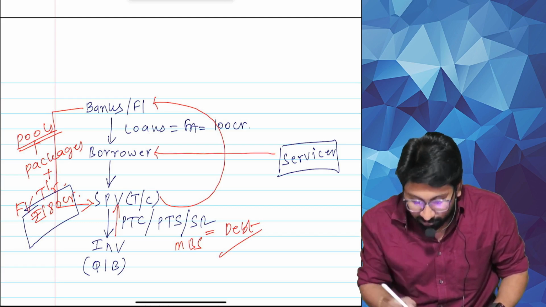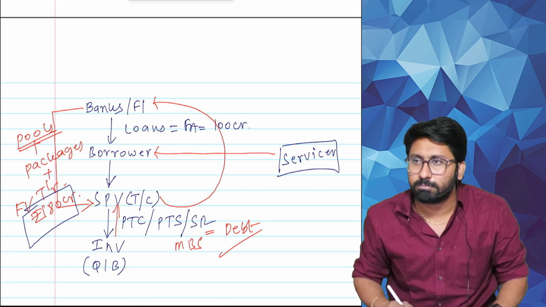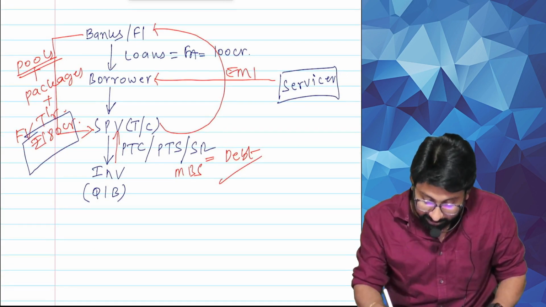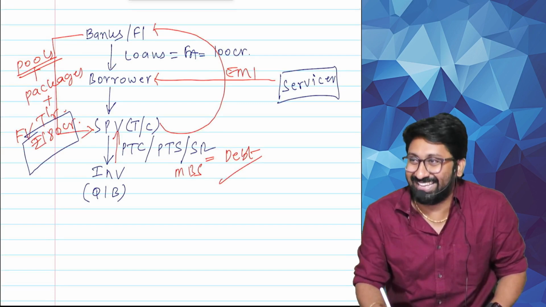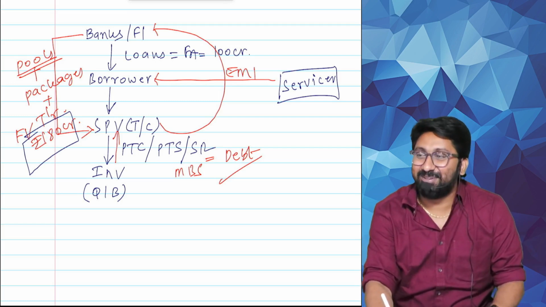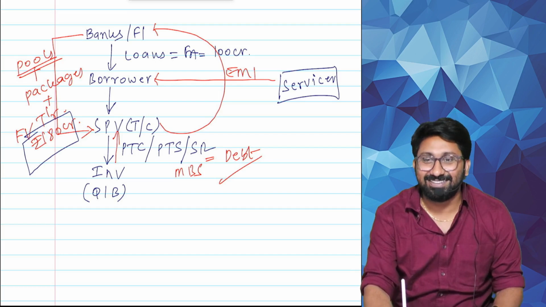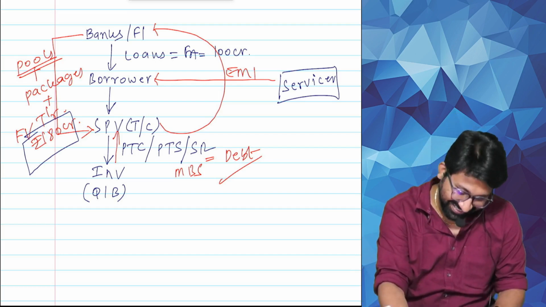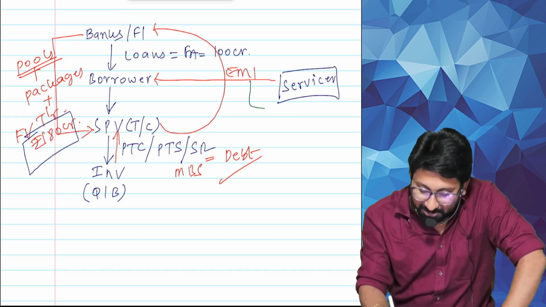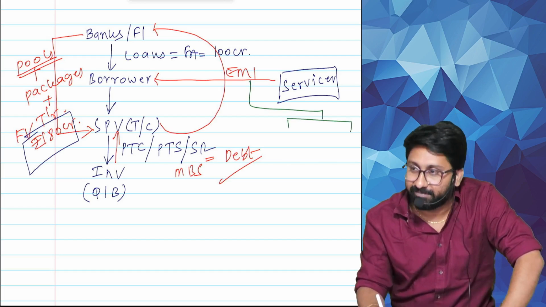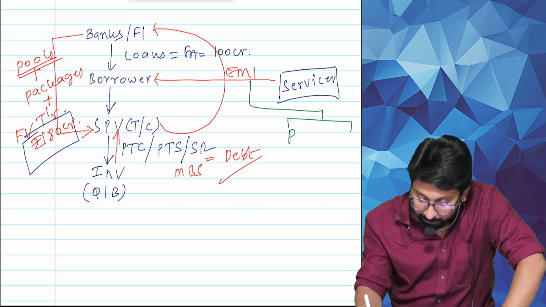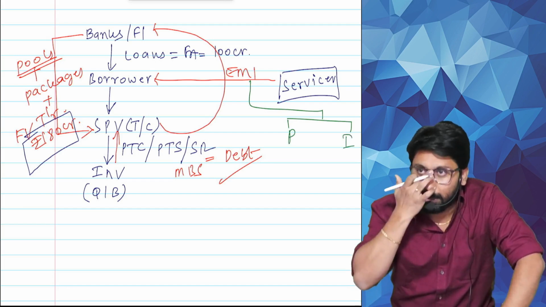They will go to the borrower and collect what? EMI. So they will collect EMI. Now EMI has two parts. What are the two components? Principal and interest.